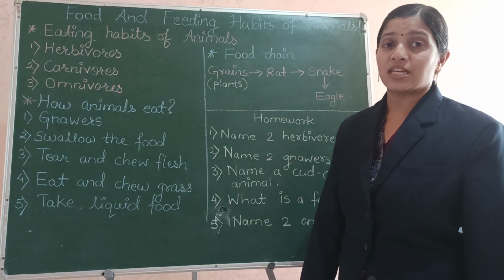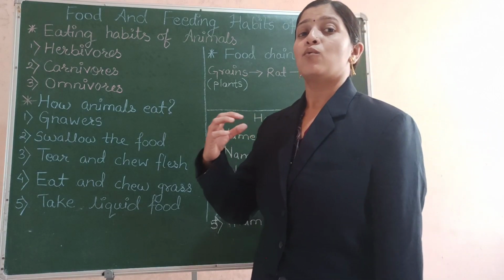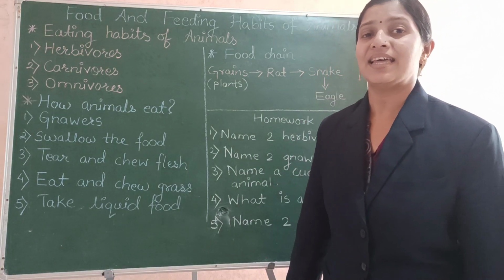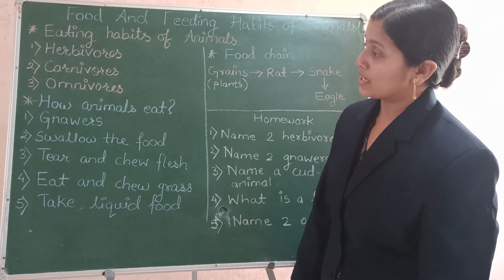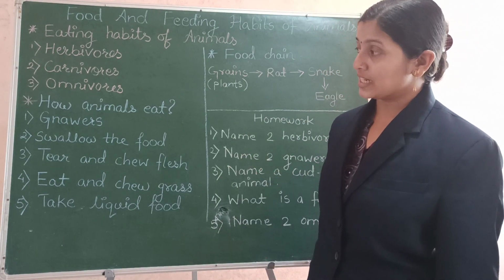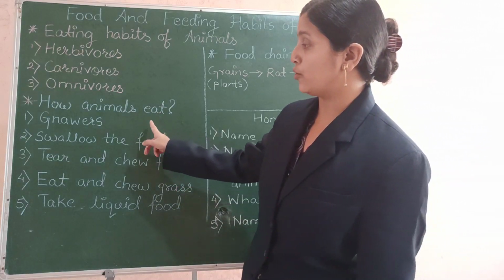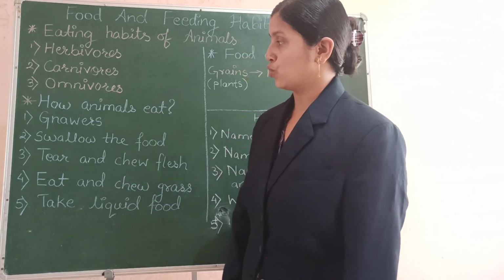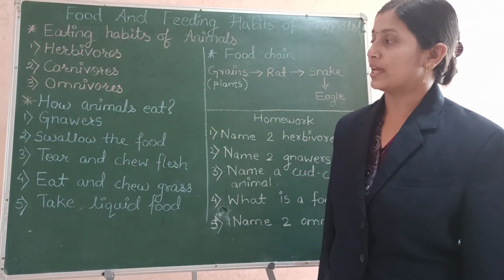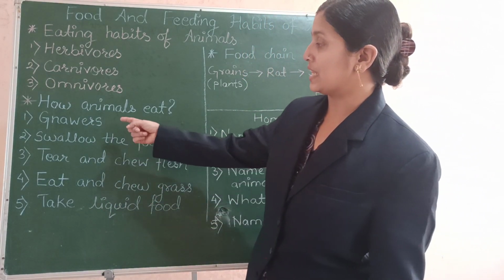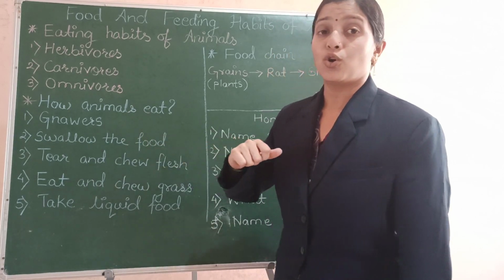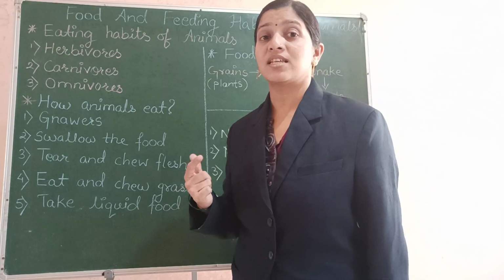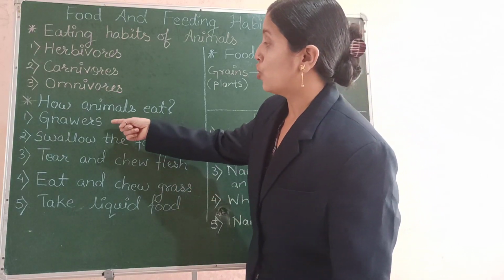Now we will see the way or the process of eating food by the animals. On the basis of the way of eating the food, they have been divided into 5 groups. You can see here the 5 groups. We will look at them now. So the first are the gnawers. Animals like rabbits, rats, squirrels are called gnawers.